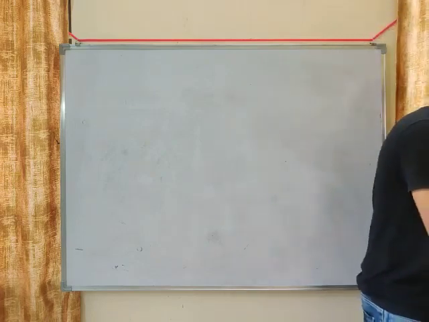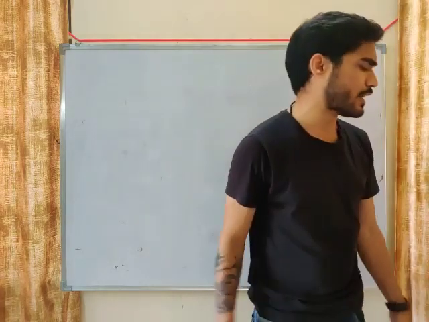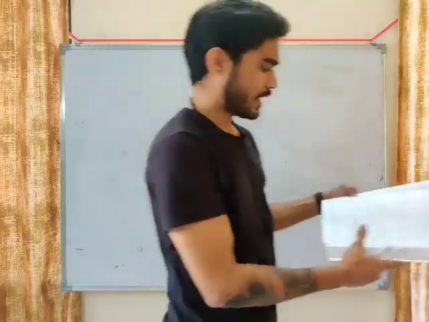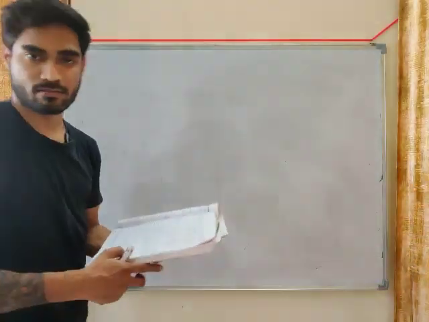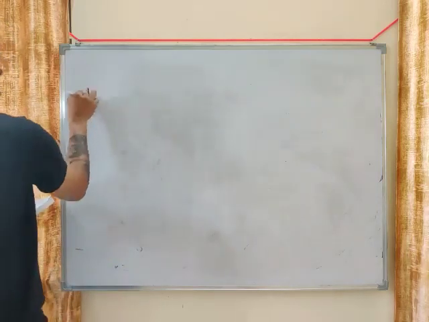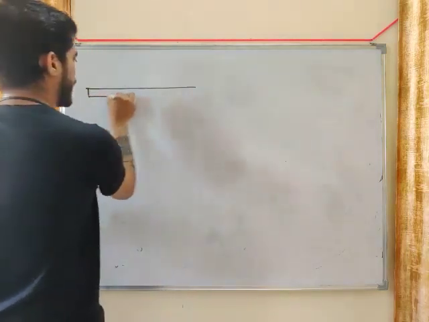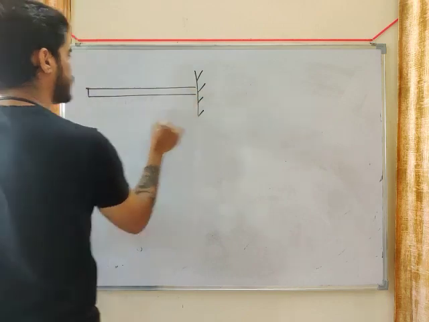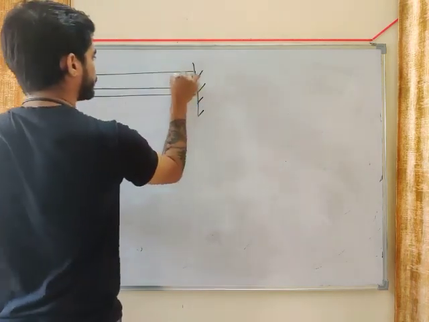All right. Now, moving on to the next question. This next question is from GATE 2016. We have a cantilever beam subjected to UDL.